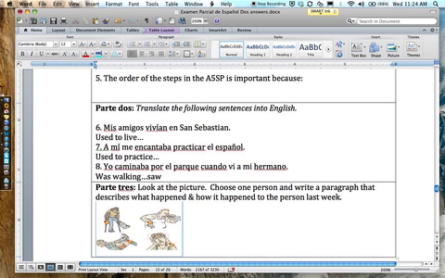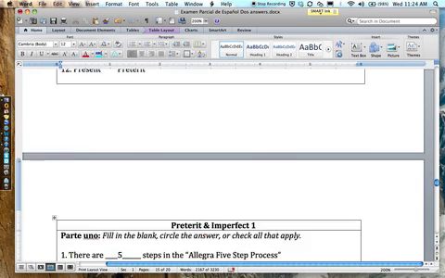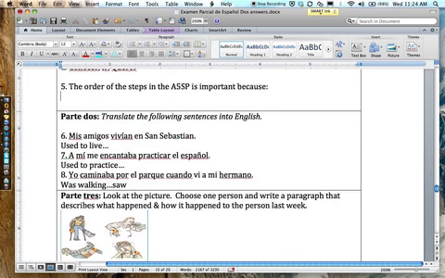Cool. Translate the following sentences. Again, no big deal here for people. Preterite versus imperfect. So do you know the difference between the two? Imperfect, was living, used to live, would live.